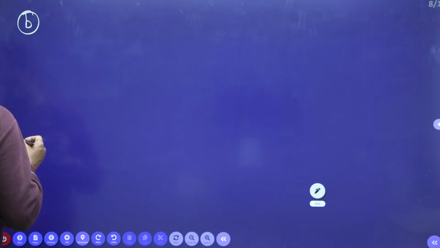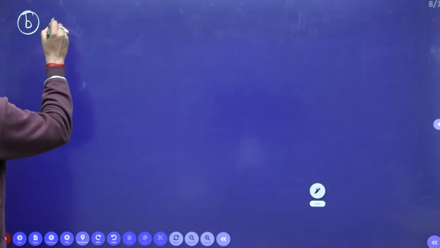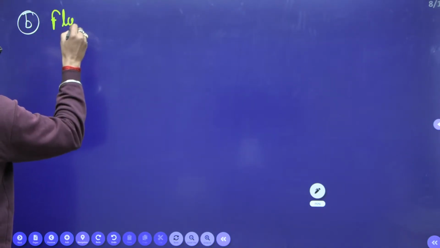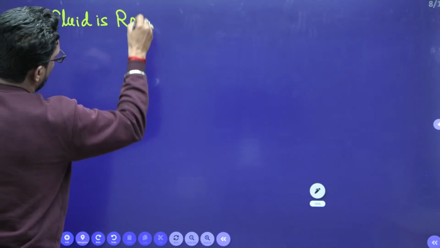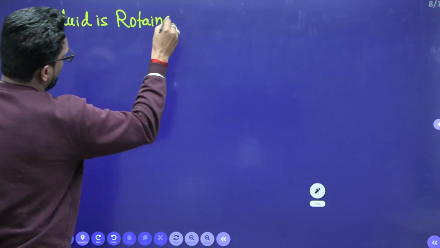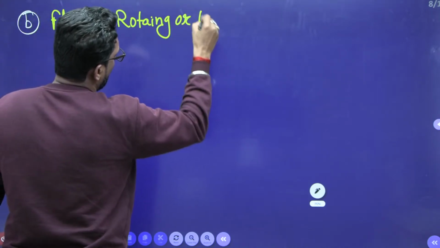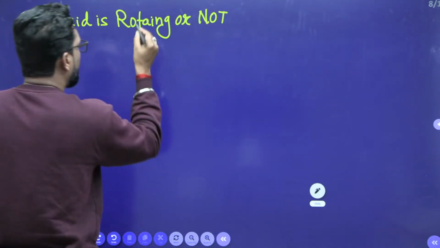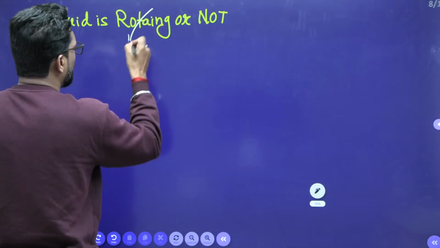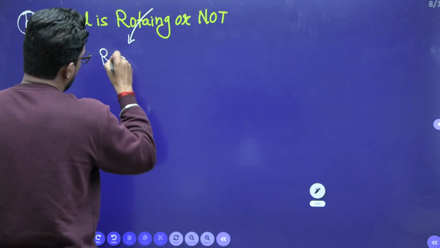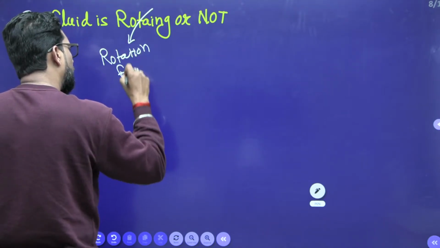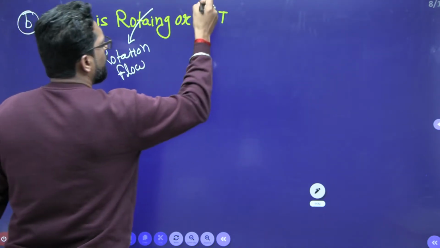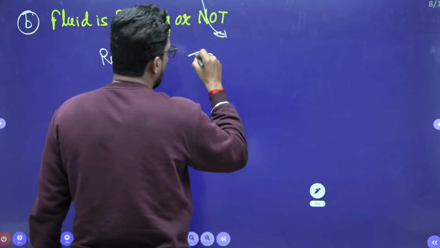We have to find whether the fluid is rotating or not. Very important. If the fluid is rotating, this is a rotational flow. If the fluid is not rotating, it is called irrotational.